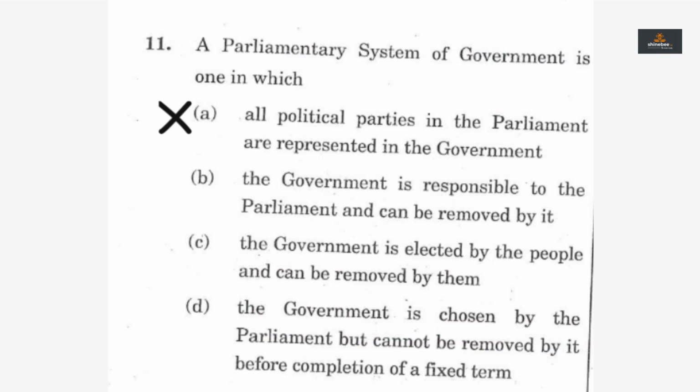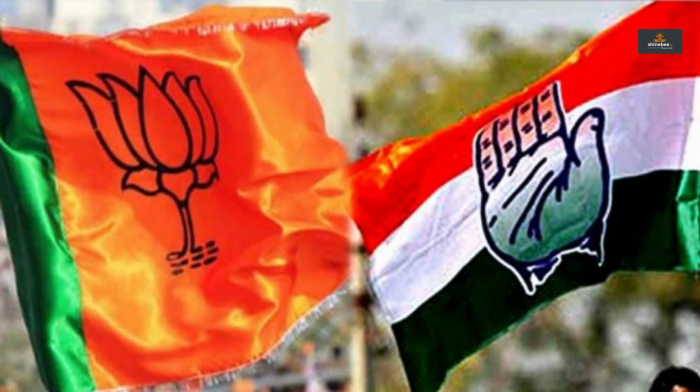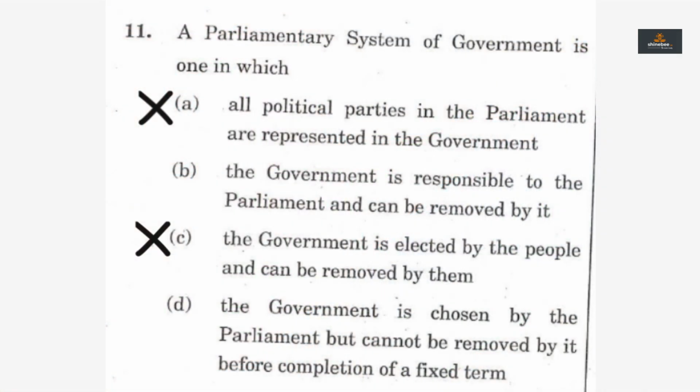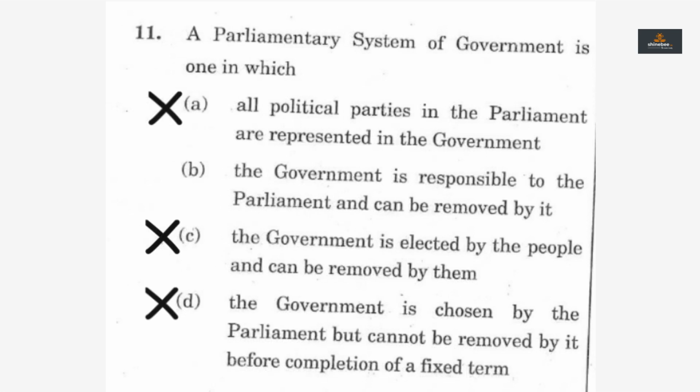Option A should be incorrect because in India, not all political parties in parliament are represented in government, but only that party or group of parties that have majority. Option C should be incorrect because in India, there is no institutional mechanism by which government can be removed by people. People can only elect government but cannot remove it in India. Option D should be incorrect because in India, Parliament can remove a government before completion of a fixed term through vote of no confidence. Example being fall of Janata Dal government in 1990 and fall of United Front government in 1998.